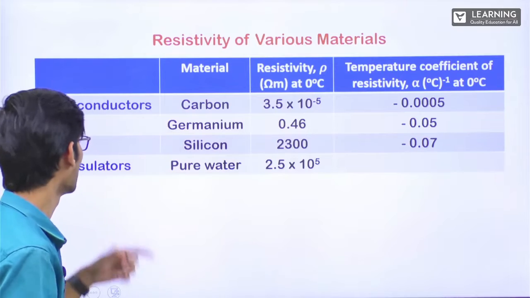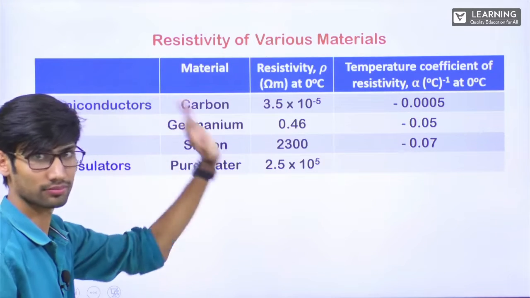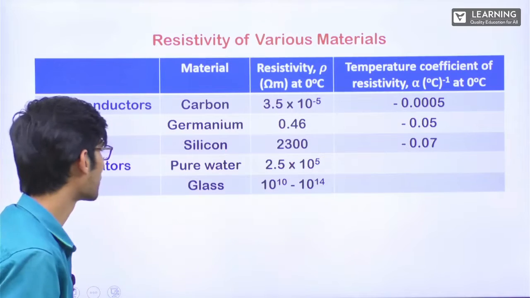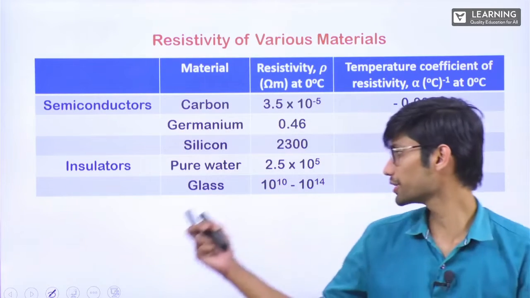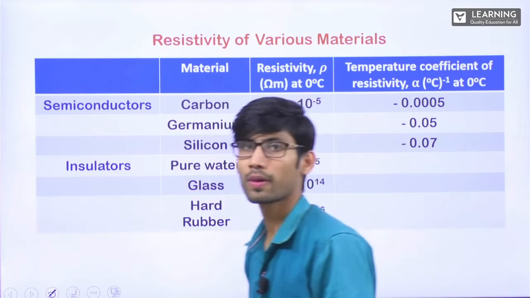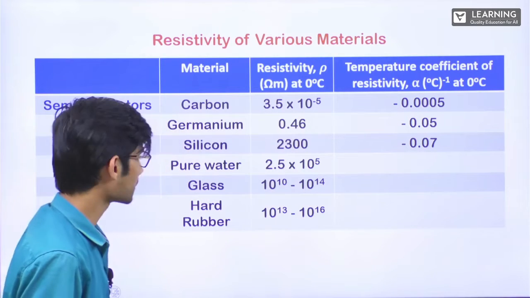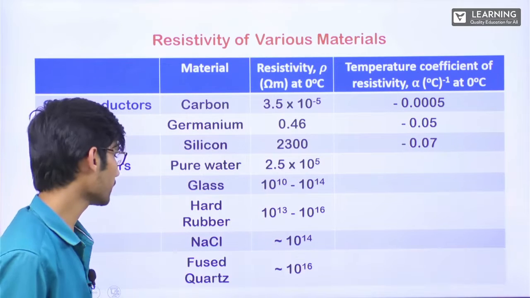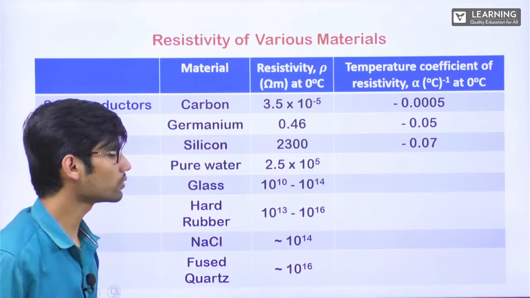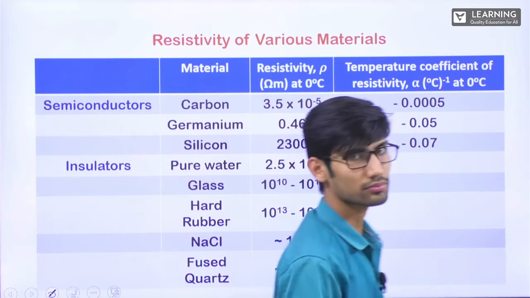Okay. Insulators, pure water, 2.5 into 10 power 5. See the resistivity. Glass, 10 power 10 to 10 power 14, varies between this. Then we have hard rubber, 10 power 13 to 10 power 16. And sodium chloride around 10 power 14. Fused quartz around 10 power 16. So these are insulators.